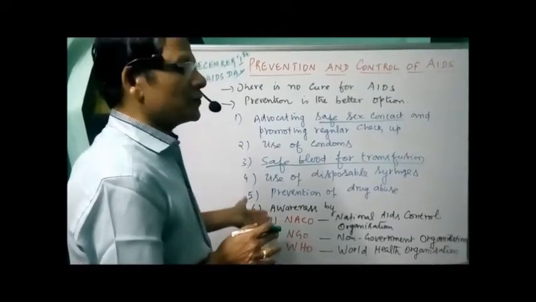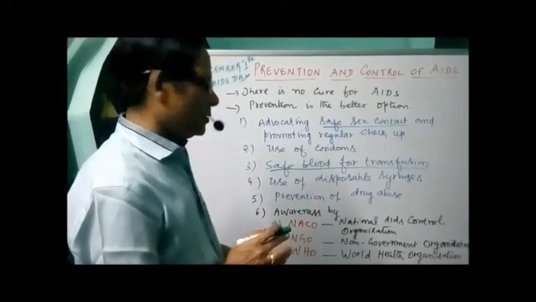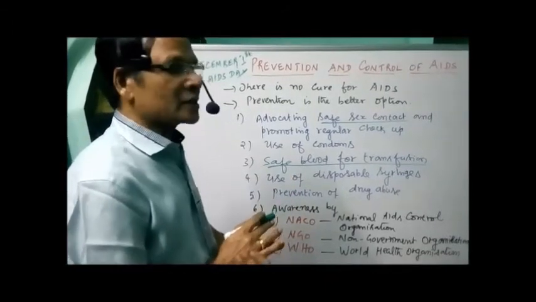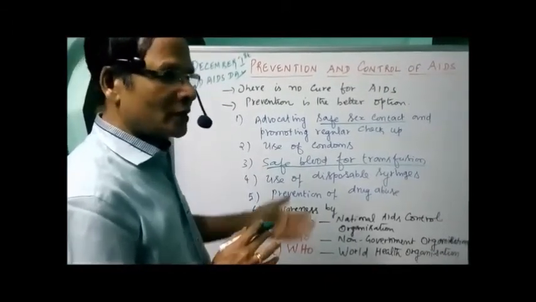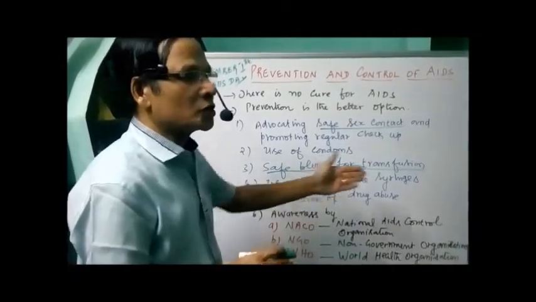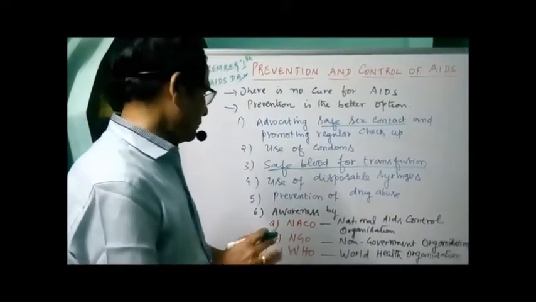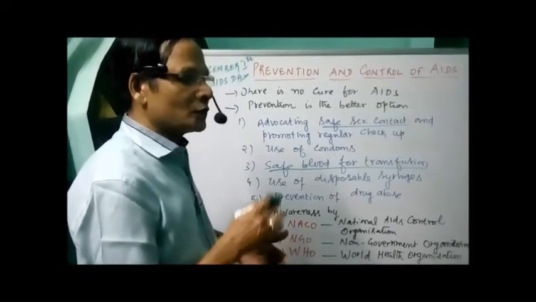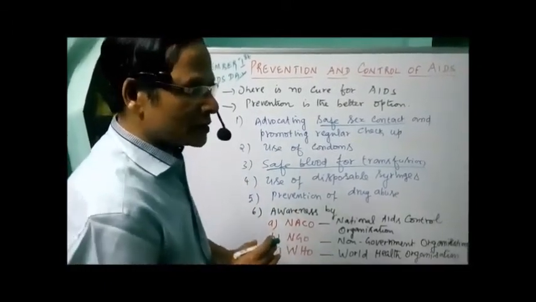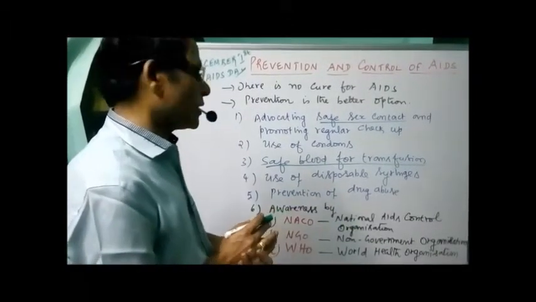Then awareness by different organizations. Number one, NACO, the National AIDS Control Organization, run by the government. NGOs, other non-government voluntary organizations. And the World Health Organization also frequently delivers methods on how to prevent the disease, just like you see with COVID-19.